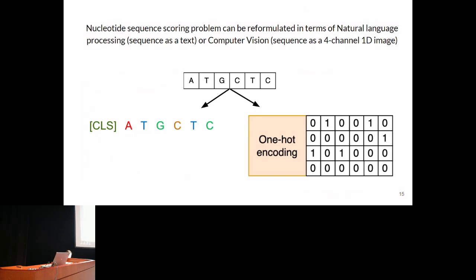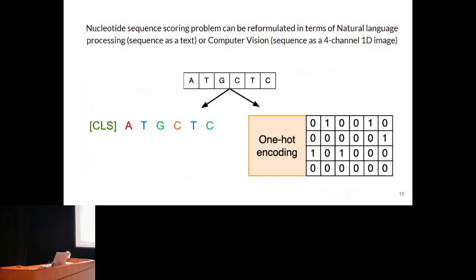The nucleotide sequence scoring problem can be reformulated in terms of both natural language processing and image recognition. In the case of natural language processing, we treat the whole sequence as a sentence in natural language, where each nucleotide is a distinct word. In computer vision, we use one-hot representation to transform a sequence into a one-dimensional four-channel image.